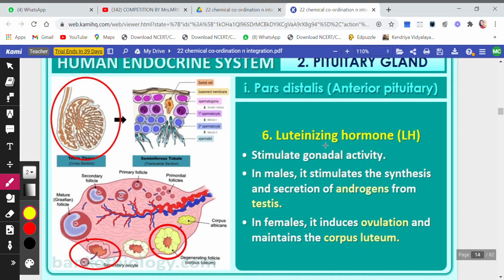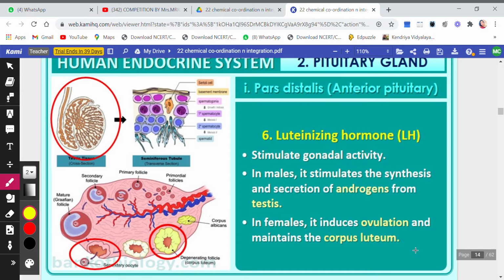Next we come to luteinizing hormone, which stimulates gonadal activity. Again, the activity of gonads, that is testes and ovaries, will speed up. It will stimulate, that means it will start the activities in these organs. In males, it stimulates the synthesis and secretion of androgens from the testes. In males it will start producing more and more testosterone from the testes. In females, it induces ovulation and maintains the corpus luteum. In females, ovulation will start.